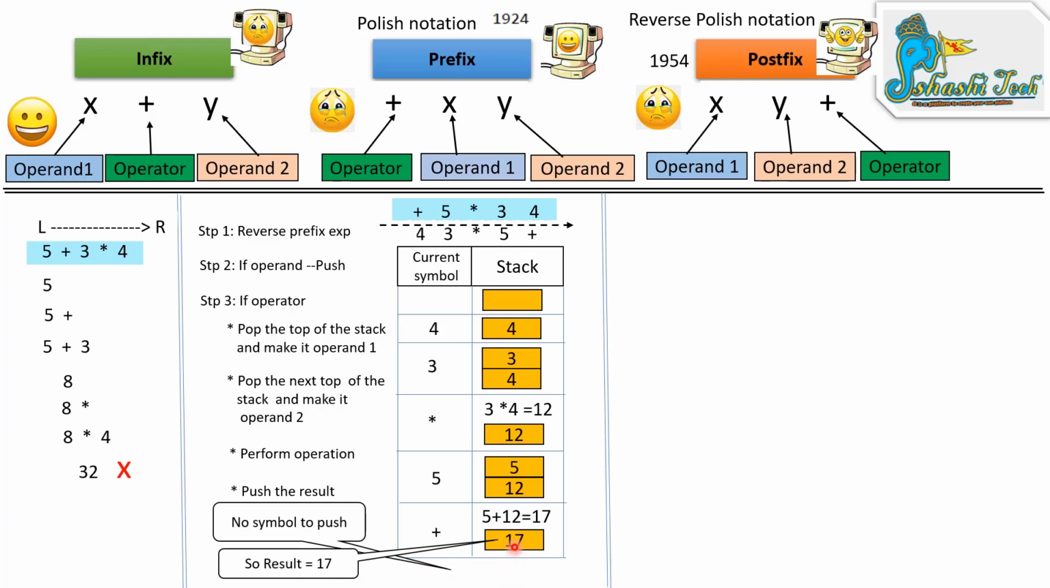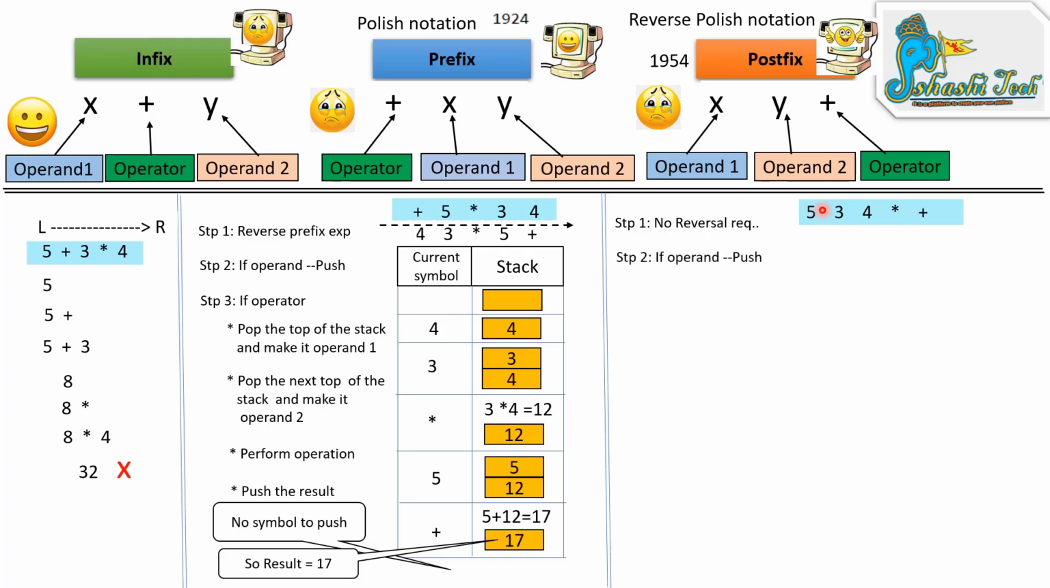In a similar way, we need to consider the postfix expression. Here 5 3 4 star plus is a postfix expression. I will tell how to convert infix to prefix and prefix to postfix later. For the time being, consider this postfix expression. Here also we need to follow some rules to get the correct solution. The first step says that no reversal is required. We don't reverse the expression in postfix as we do in prefix.